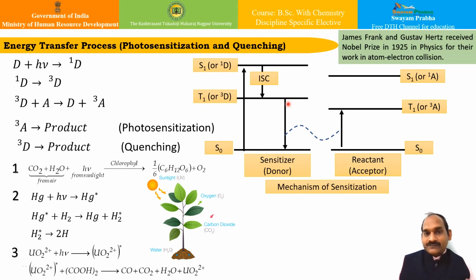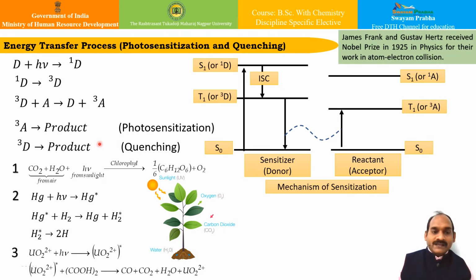So if this 3A state gives the desired product, the mechanism is called photosensitization. If, however, the product of interest results from your donor state, then this particular A is called a quencher, and this process is known as quenching. Correct? Some very common examples we will study over here.